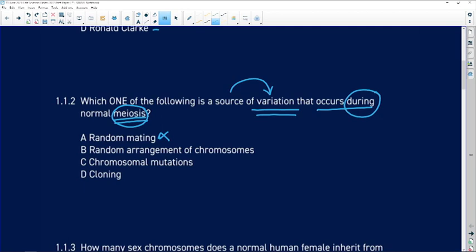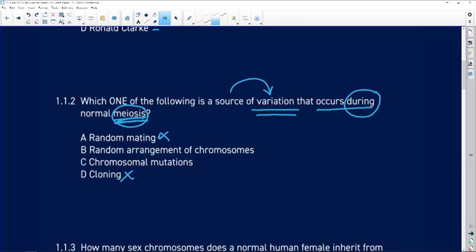Another completely incorrect suggestion is cloning, because cloning is something that we do. We are not concerned with meiosis at all. We take already formed cells, not gametes, and we work with those cells in terms of cloning. So let's look at B and C.